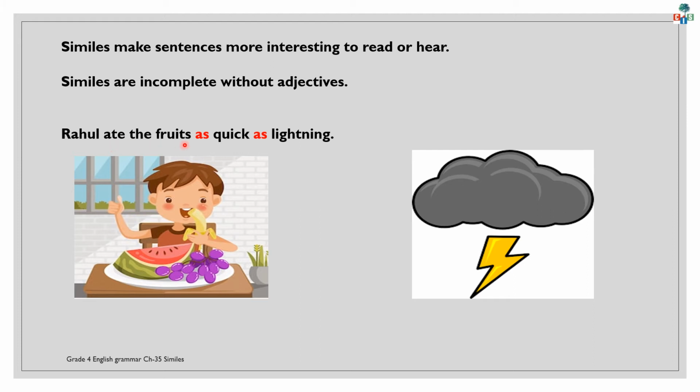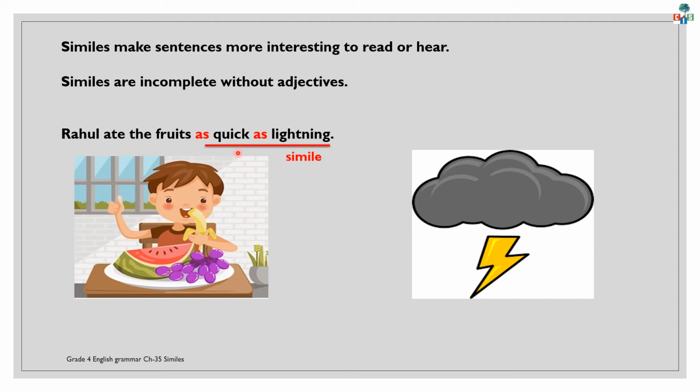Rahul ate the fruits as quick as lightning. Children, this sentence I can use in a simple way, but I want to make my sentence more interesting. So I used a simile, as quick as lightning. So is it more interesting to hear? Yes, that's why we use similes in our sentences.